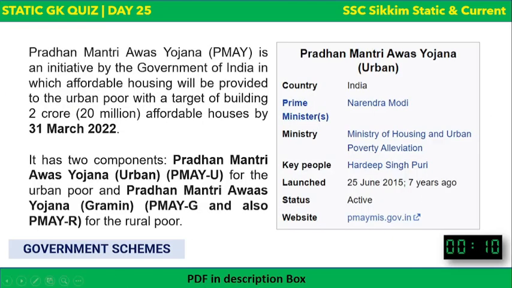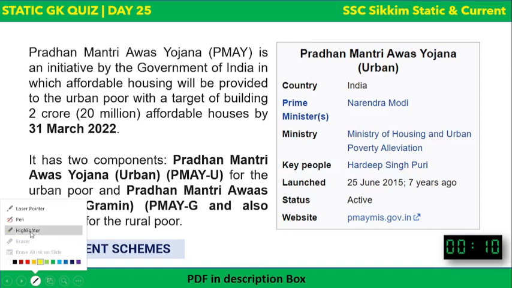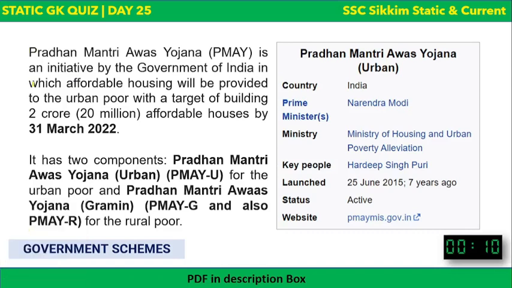Okay, so let's see about this scheme a little bit. Pradhan Mantri Awas Yojana, it's an initiative by the government of India which provides affordable housing. Okay, affordable housing to the urban poor and also to the rural poor as well. As you can see, Prime Minister Narendra Modi has initiated it. Ministry is the Ministry of Housing and Urban Poverty Alleviation, Ministry of Housing, and key person Hardeep Singh Puri. Okay, so who is the minister? And it was launched on 25th June 2015.